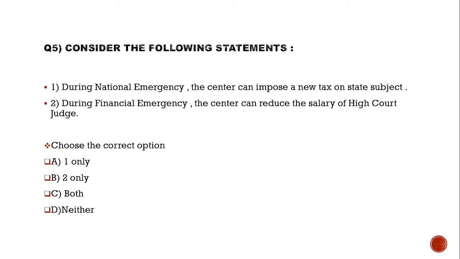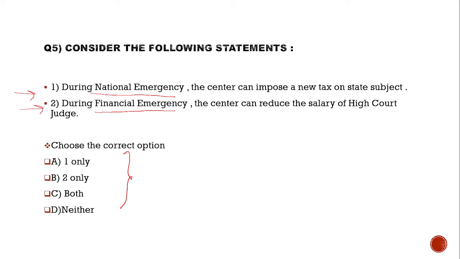See the last question, question number 5. Consider the following statements. First, during national emergency, the center can impose a new tax on state subject. Second, during financial emergency, the center can reduce the salary of High Court judges. These are the options.